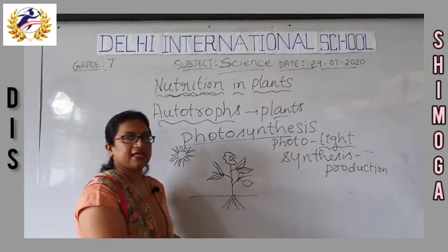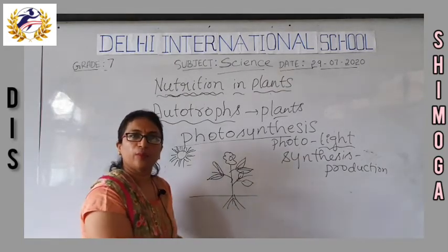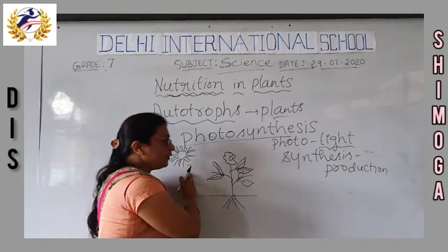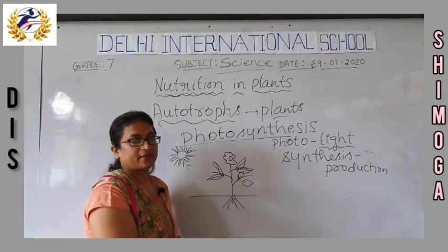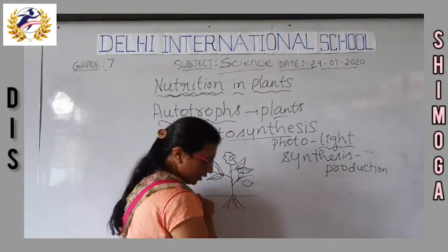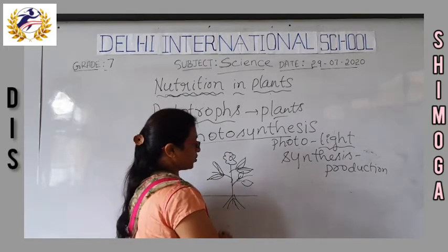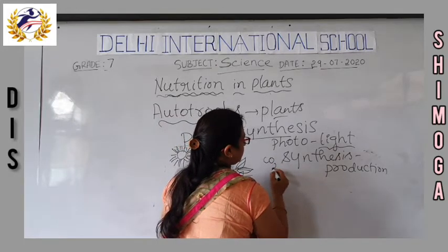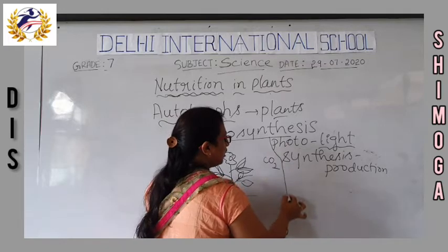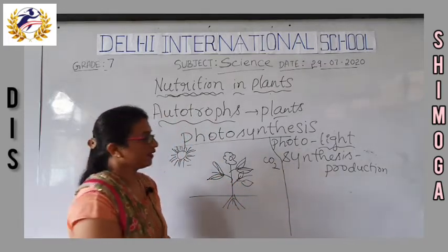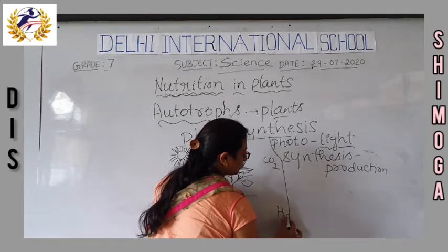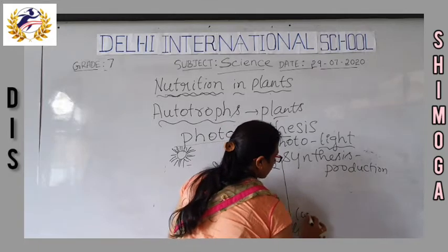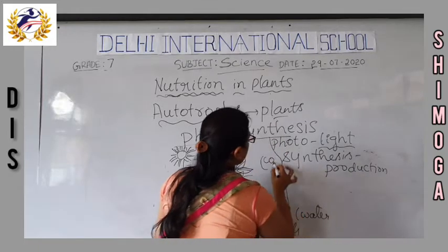Okay, so then the question arises: is only the sunlight enough to prepare the food for the plants? No. Along with the sunlight, the plants also need carbon dioxide and water and minerals.